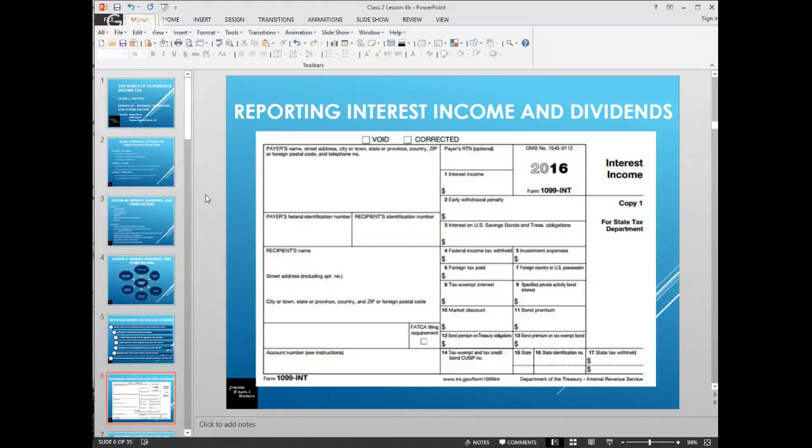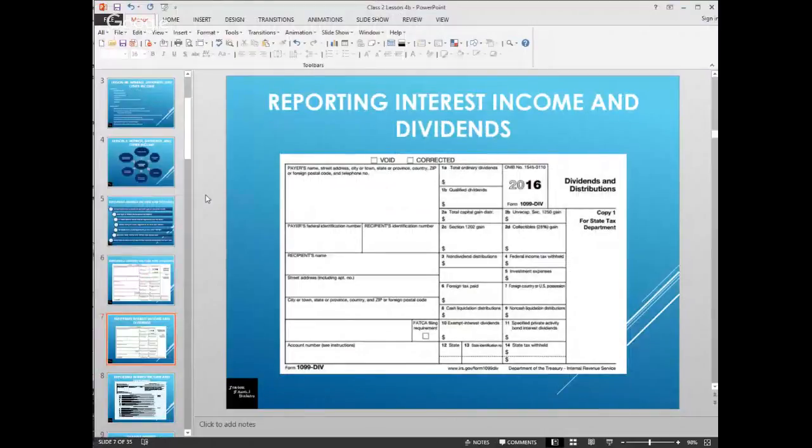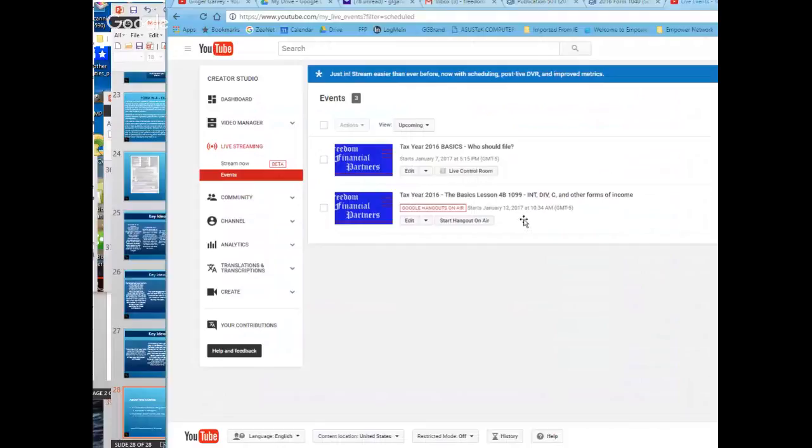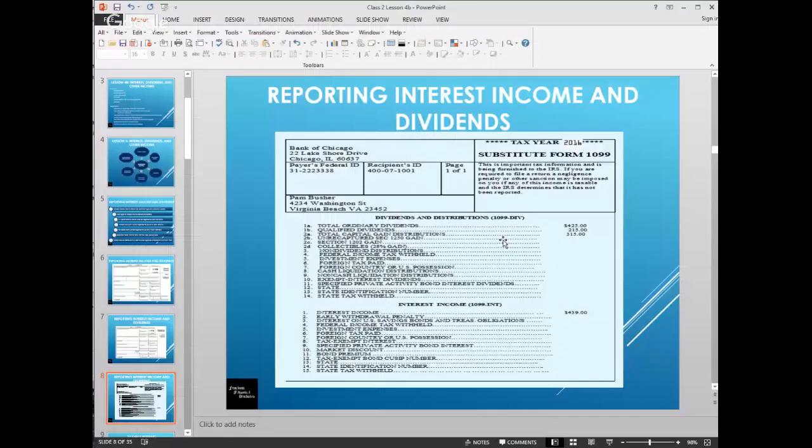So this is what a 1099 INT looks like. And this is what a 1099 DIV looks like. When you have a substitute form, they are going to give you the box numbers over here. So here you see the 1A would be your total ordinary dividends, 1B, and it's going to put at the top, there will be a header. There isn't a standard order, so you do have to actually read the form. It will tell you whether it's the information off of the 1099 DIV or off of the 1099 INT, but the INT might be before the DIV.